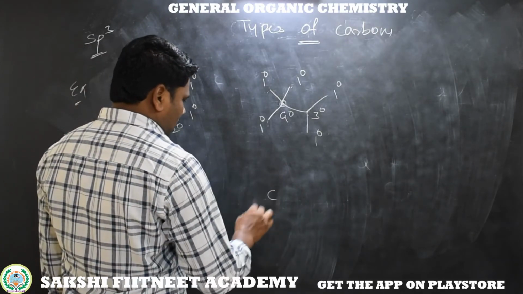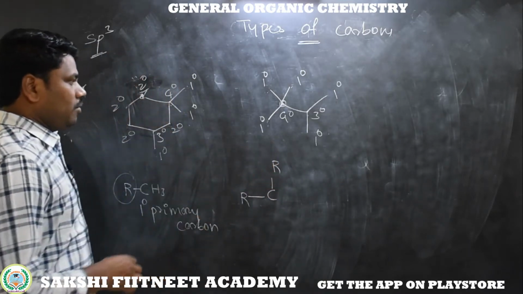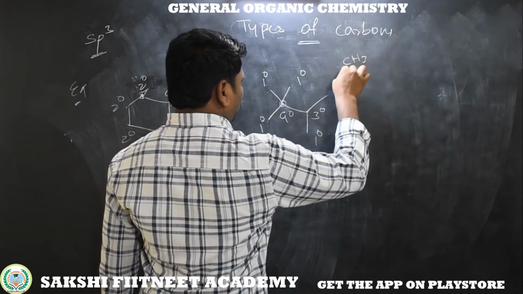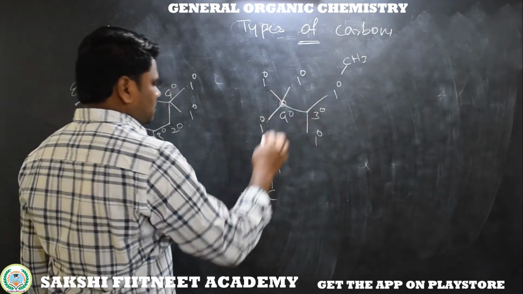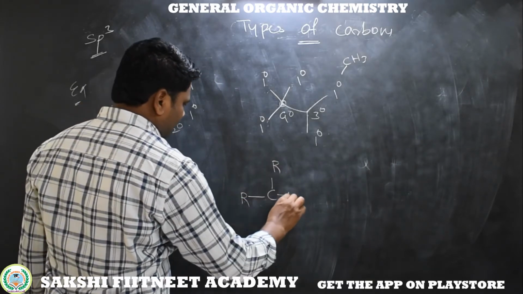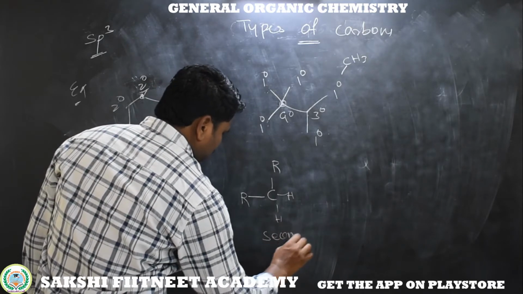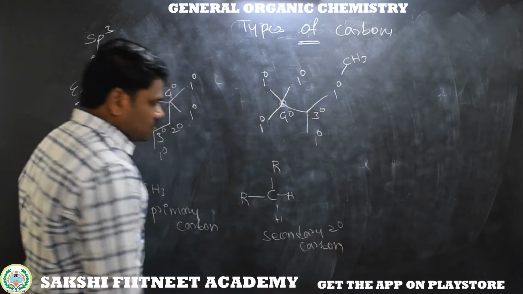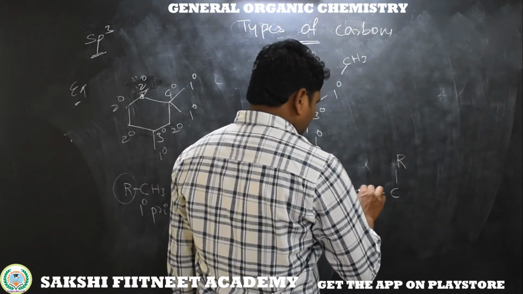Next, now this carbon has R, where R represents an organic group. For this carbon we can represent it like CH3 bonded to R. R means this carbon, which may be only CH3 or whatever carbon chain, that is called an R group, that is an organic group. Now 2 alkyl groups, 2 hydrogens. It has become a secondary carbon. Secondary carbon.